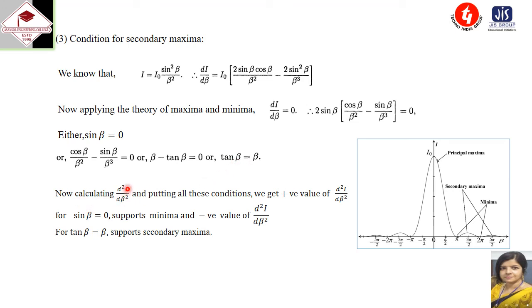Now calculating d2I by d beta square and putting all these conditions, we get a positive value of d2I by d beta square for sine beta equal to 0, which supports the minima, and a negative value of d2I by d beta square for tan beta equal to beta, which supports the maxima. So here the secondary maxima is shown. This is the first secondary maxima, this is the second secondary maxima. So this is the principal maxima and these are the minima that we have already discussed.